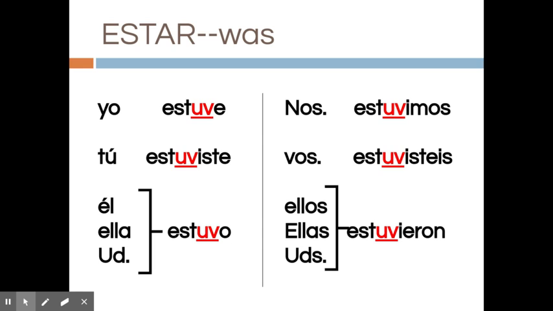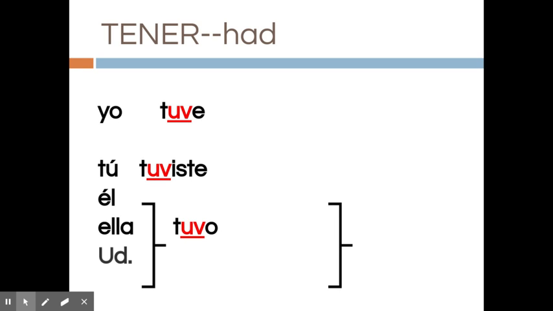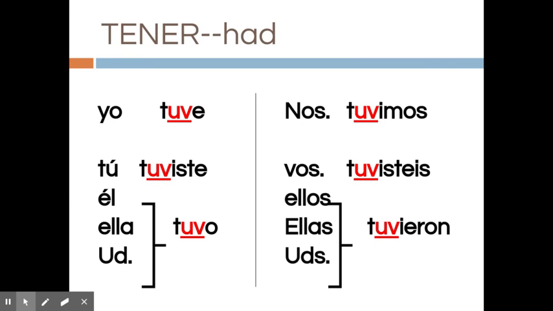And then the last verb is a little bit different. The verb tener, the verb had. You're going to drop everything but the T, and then you're going to add your UV. So it'd be yo tuve. Tú tuviste. Ella, usted, tuvo. Nosotros tuvimos. Vosotros tuvisteis. Ellos, ellas, ustedes tuvieron. So you get rid of everything except for the T, and then you add the UV and our ending. And these are the 6 U and UV verbs.